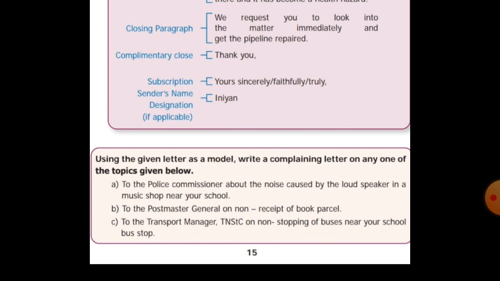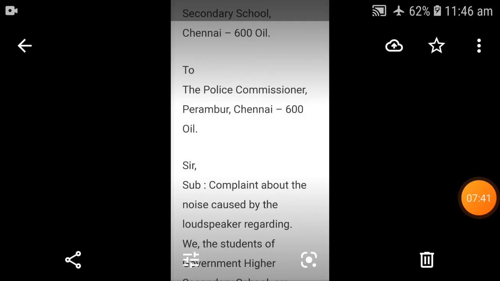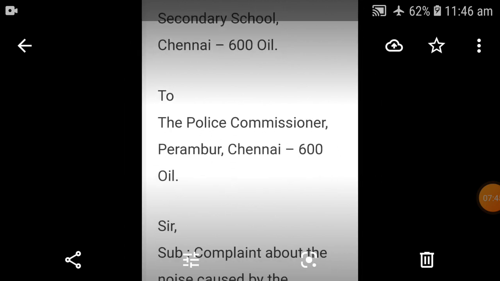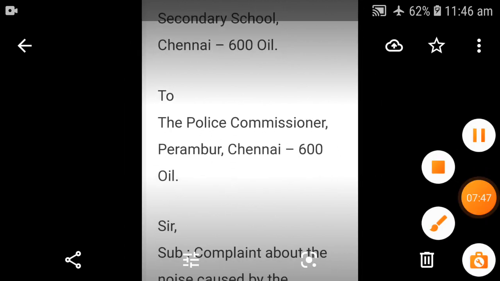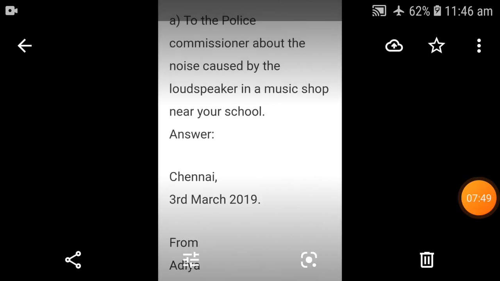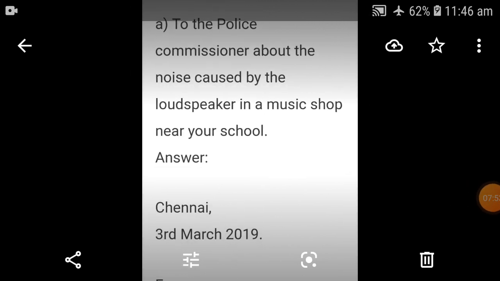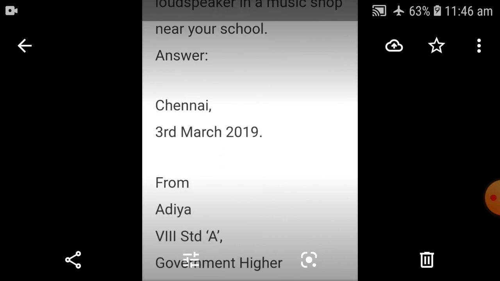Now shall we see one by one, students? Yes, now we'll see the letter to the police commissioner. Now students, see the first letter. We are going to write the first letter. See, the question I have already read: write a letter to the police commissioner about the noise caused by the loudspeaker in a music shop near a school.